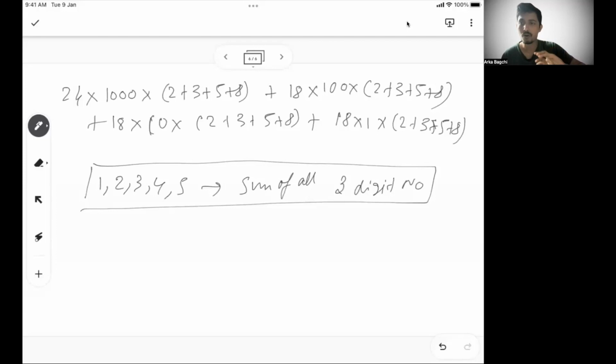Find the sum of all the 3-digit numbers that are possible, and let me know in the comment section. If you are unable to solve it, please reach out at the mail ID given in the description box. I'll help you, but try. It's the same way we solved the previous problem. This is one problem for your home.